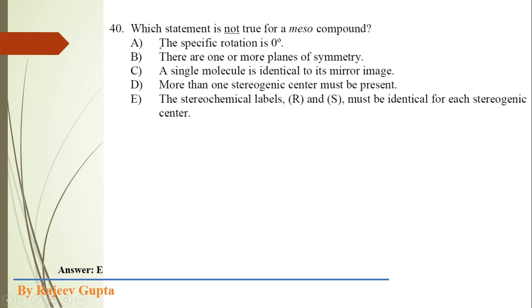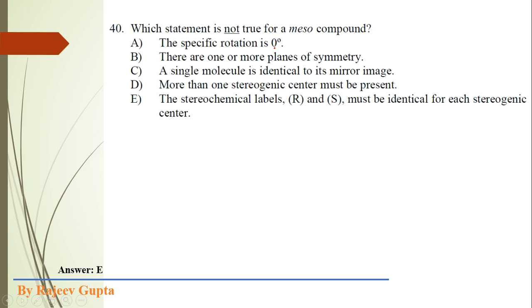So what is the not true option, meaning not correct option, for a meso compound? Among these five options, four are correct or true, and one option is false. First of all we see option A. The specific rotation is 0 degrees. Okay, because a meso compound is an achiral and optically inactive compound, so it does not rotate